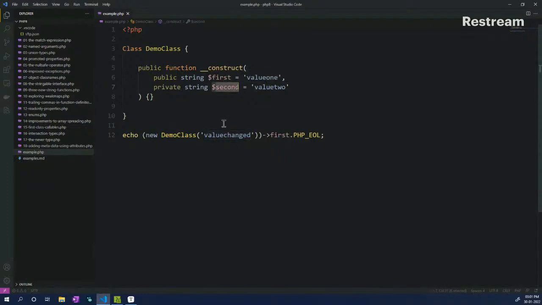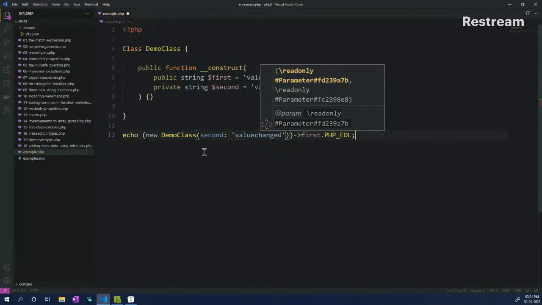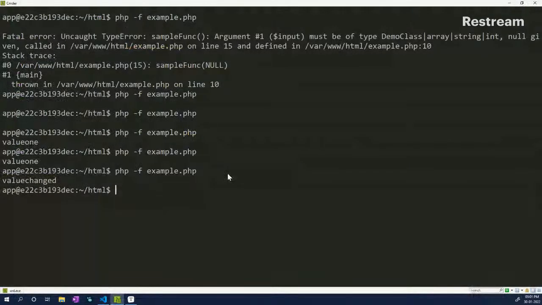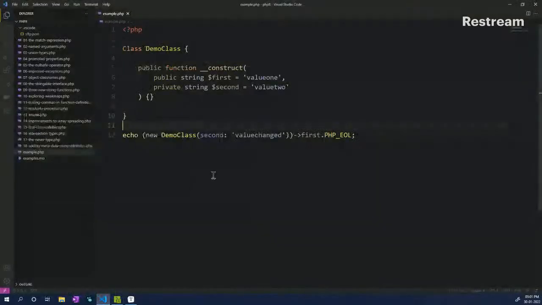We can also do some fancy things here. So we can also use named arguments here, save that, and again try to print it. You will see that it defaults back to value 1, because now using the named argument, we have not assigned it to the first parameter. We actually have assigned it to the second parameter. And now if I change this to second, save it,